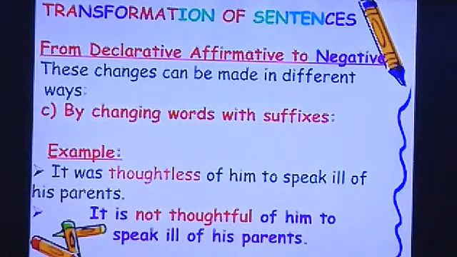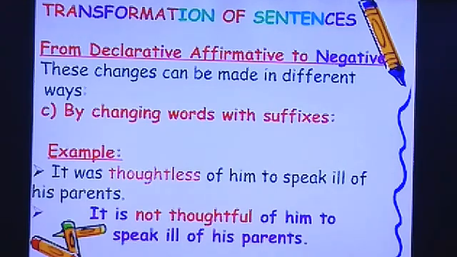Next we will see from declarative affirmative, that is positive sentences, to negative by changing the words with suffixes. What are suffixes? Which are added at the end of the word. For example, it was thoughtless of him to speak ill of his parents. It was thoughtless means no one believed that he would speak badly about his parents.